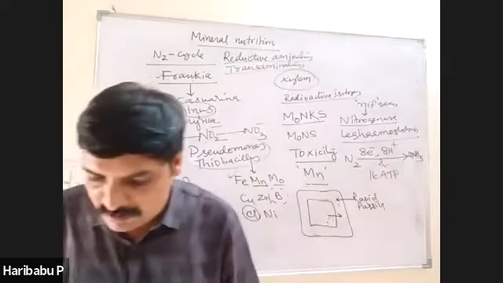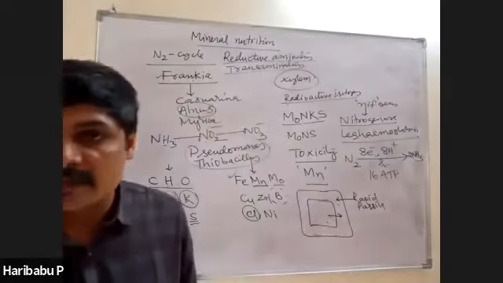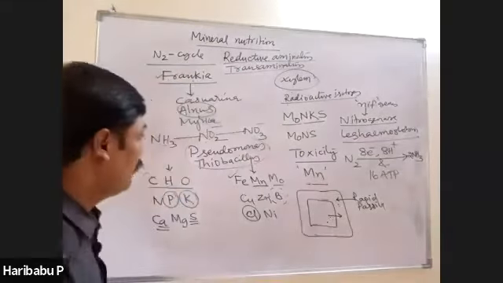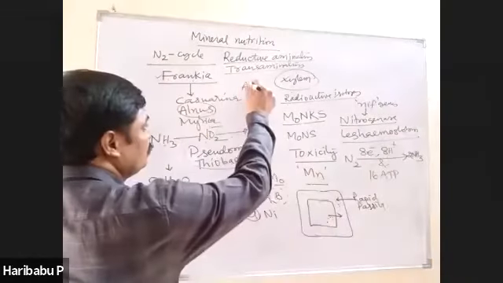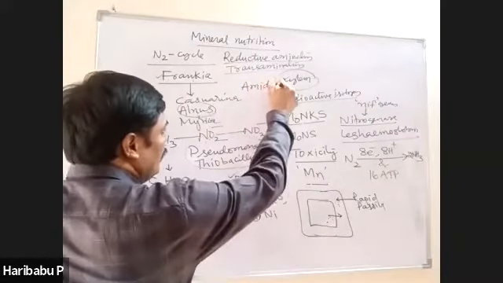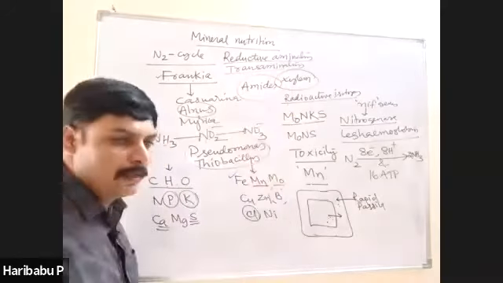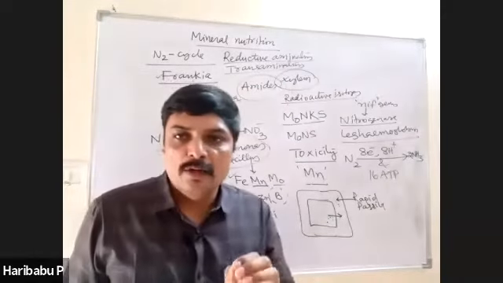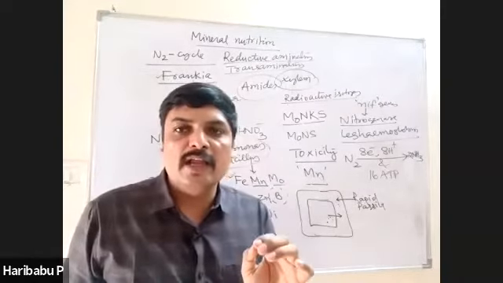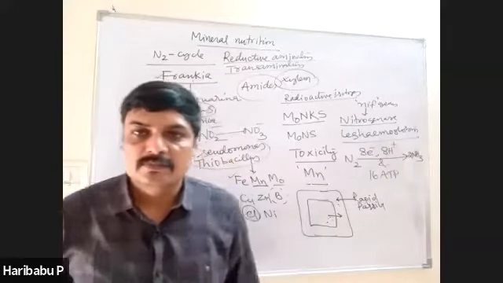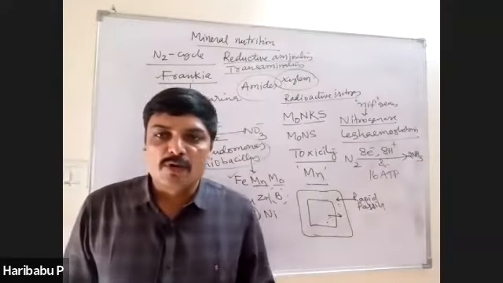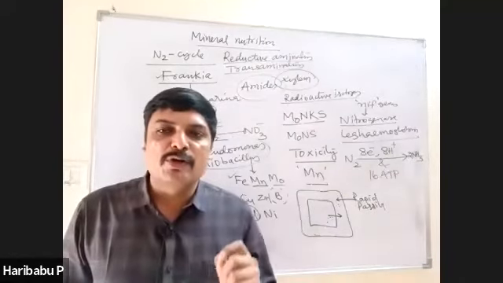Sometimes not only amino acids but also amides are synthesized. Amides contain more nitrogen than amino acids.